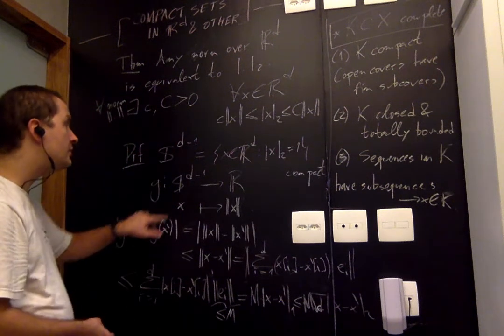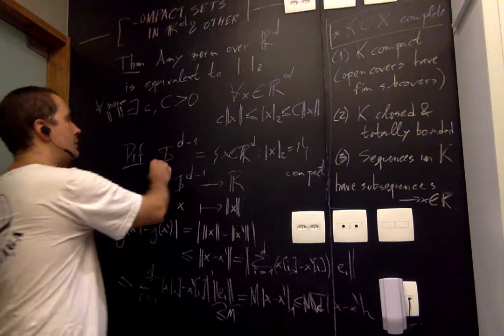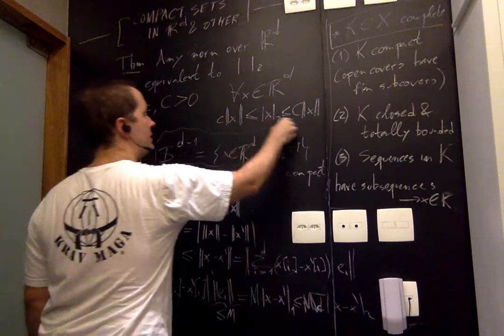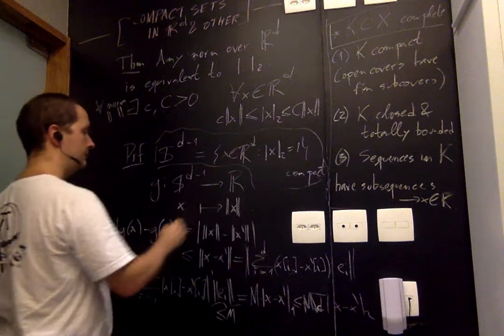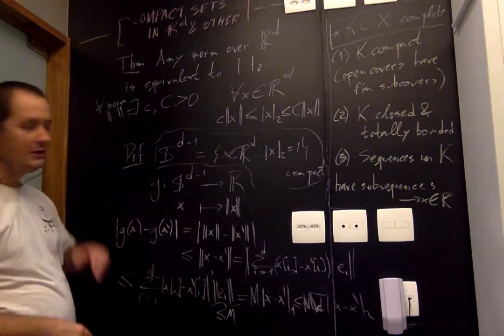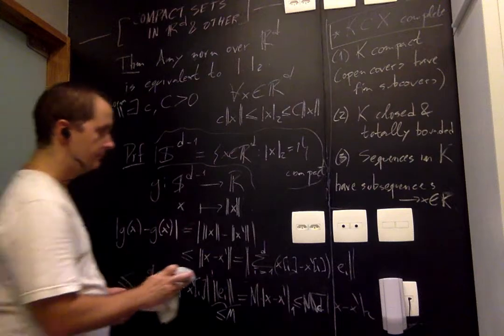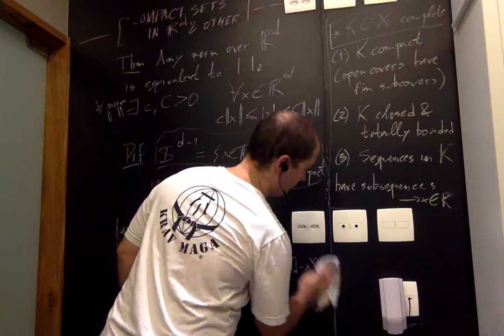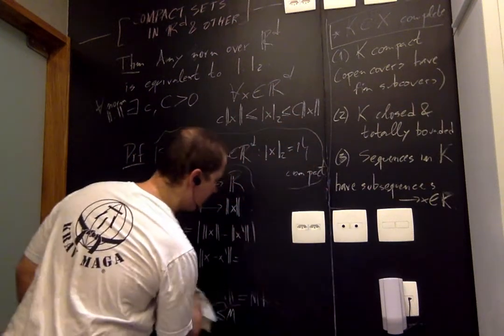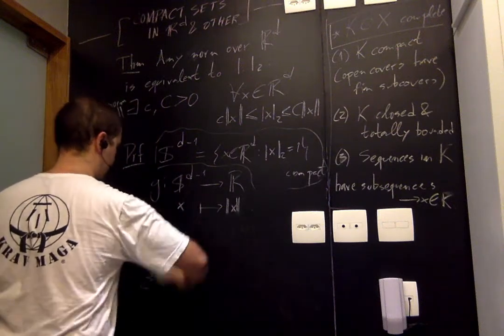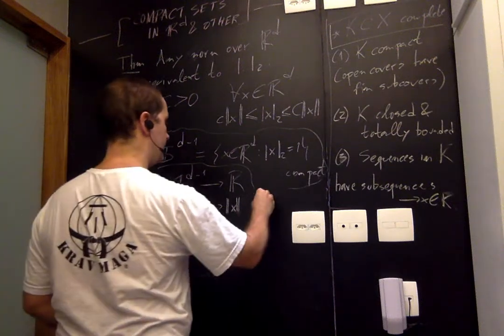Therefore, it's a continuous function with the standard topology over Rd, which is the topology under which I know that the set is compact, right? So, okay, now I know I have a continuous function here. I got Lipschitz, all I needed was continuous, but that's good. This is continuous.